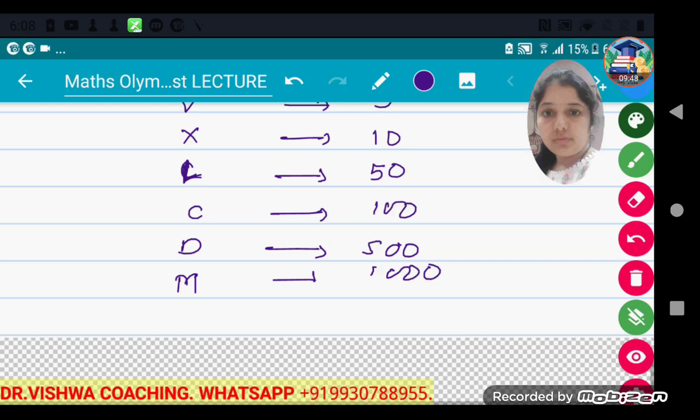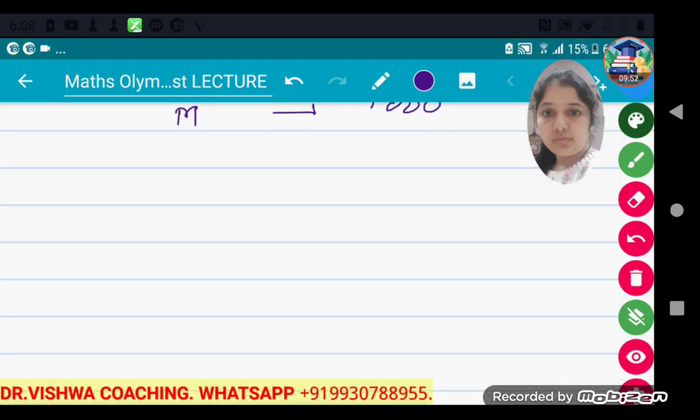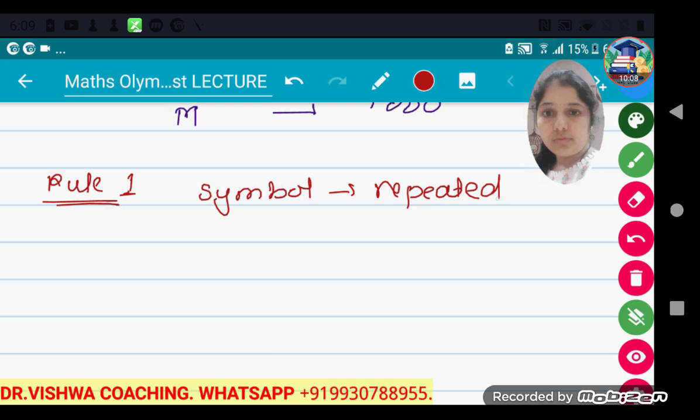Now there are some rules in the Roman numbers to write the numerals. The first rule is: if a symbol is repeated, then you have to add the numbers.